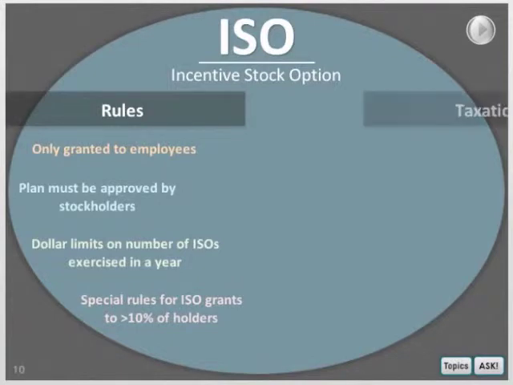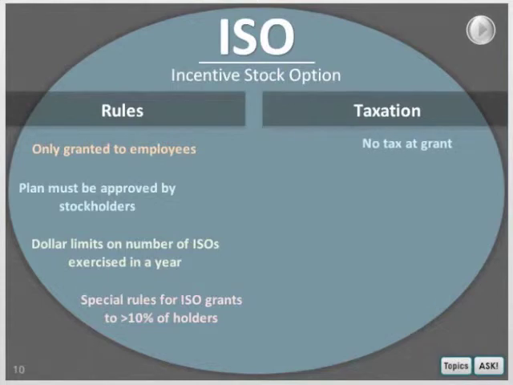There are special rules that have to be followed for ISO grants to 10% or more holders. This is how an ISO is taxed. At grant, there is no tax to the optionee.